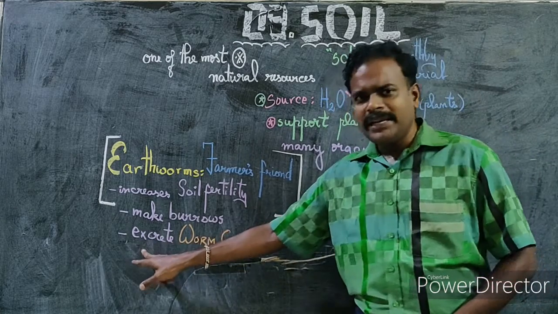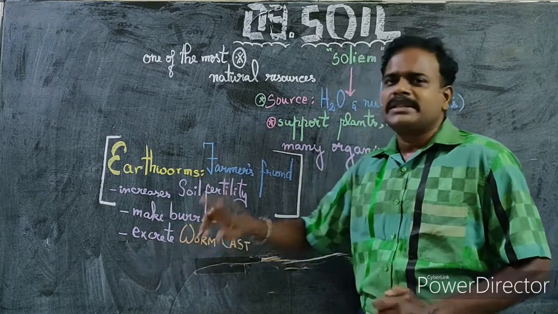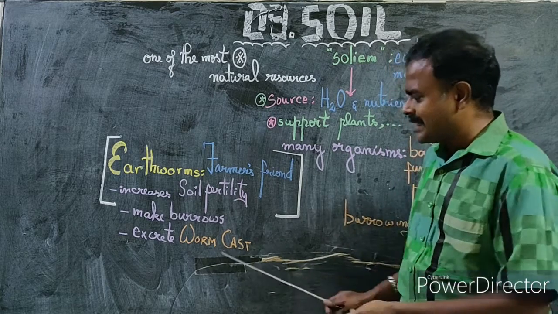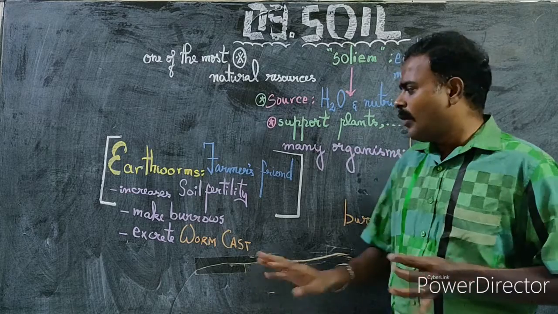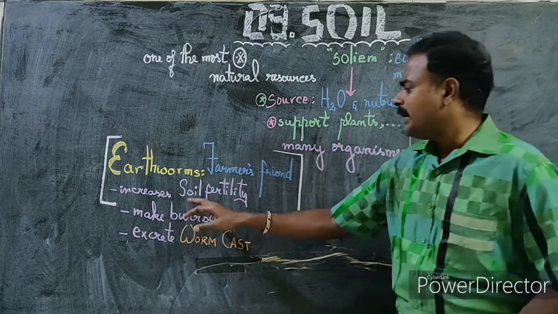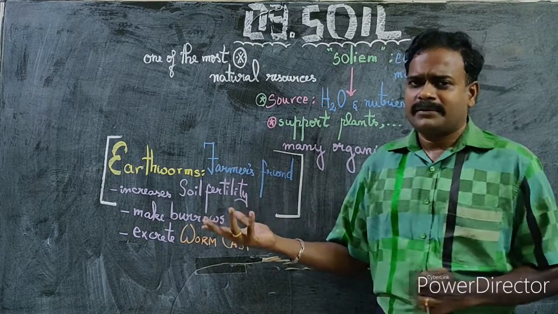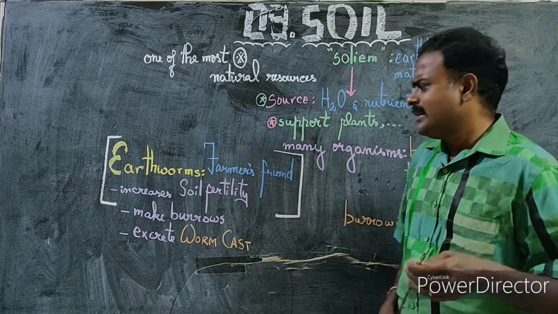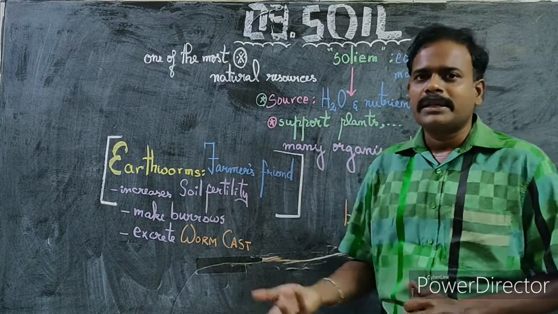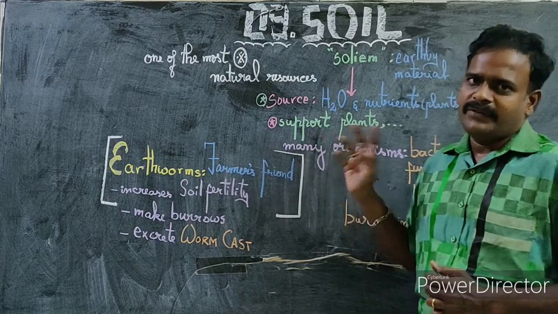That remaining waste is good for the soil, which is good for the plants, because they convert the organic substance into inorganic minerals. That excretion of the earthworm is actually called worm cast. In these two ways, it increases the soil fertility, and since soil fertility is increased, it helps a farmer, because when there are more earthworms, the farmer need not supply extra manure or extra fertilizer. So in that way, earthworms are called the farmer's friend.